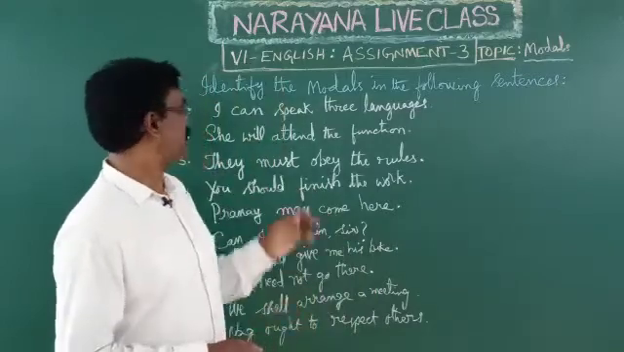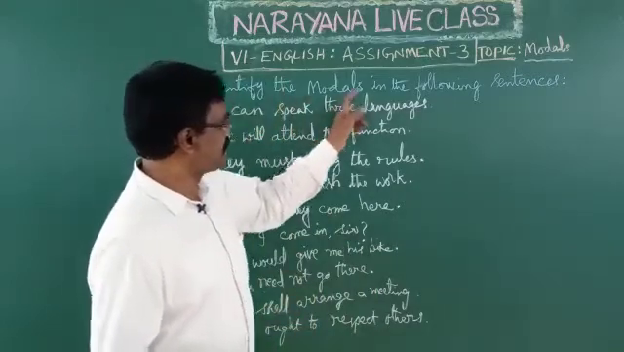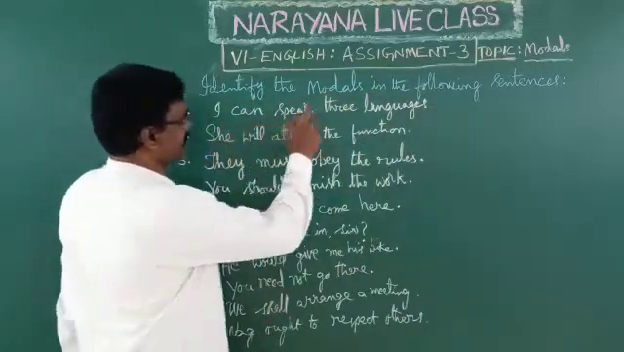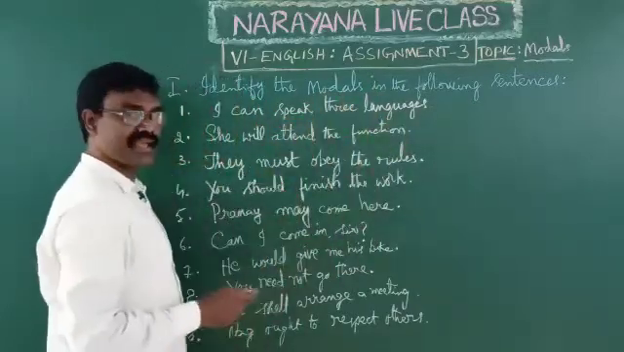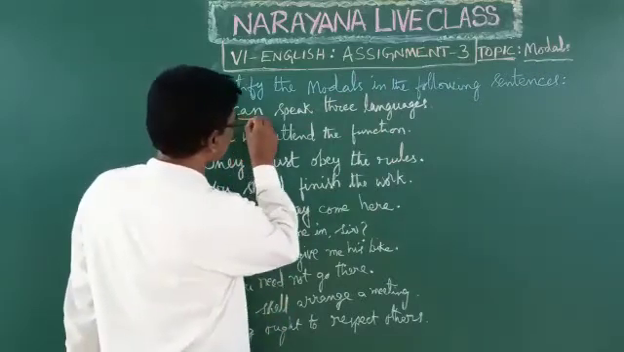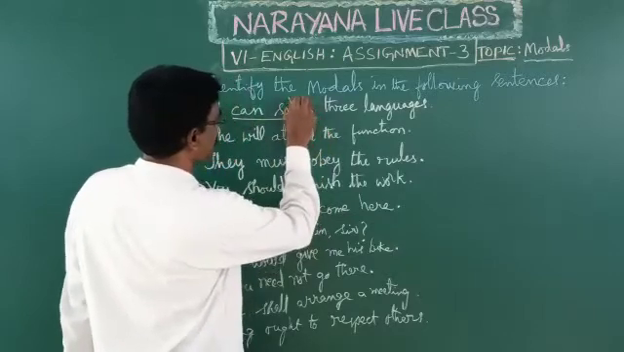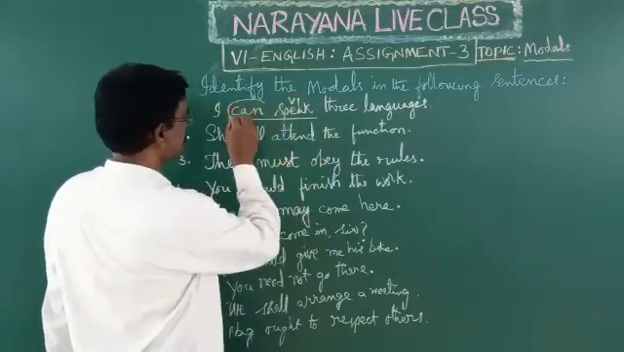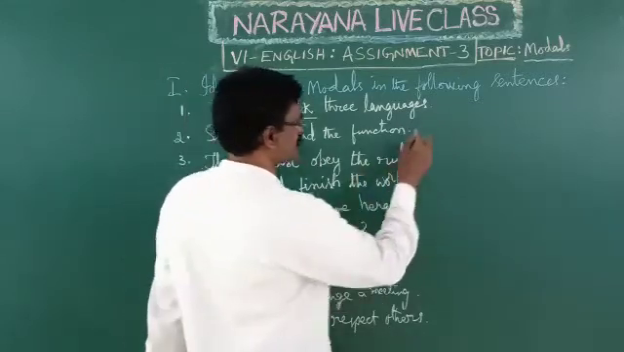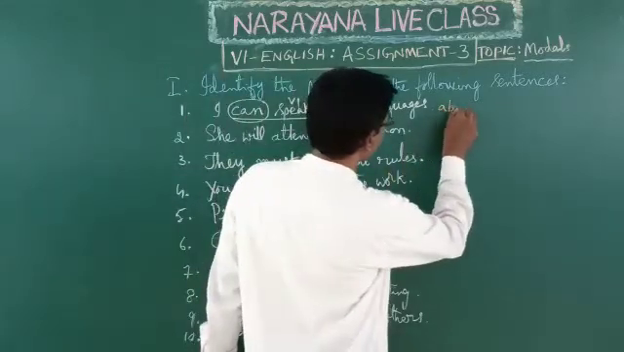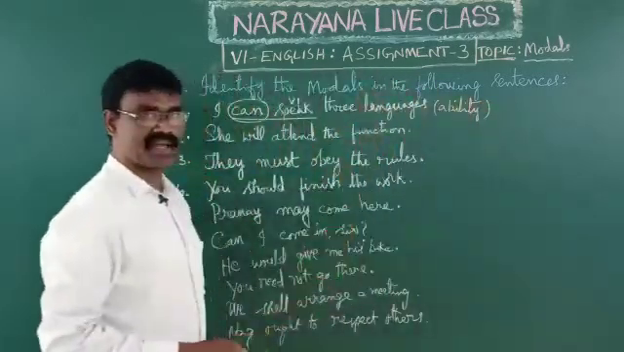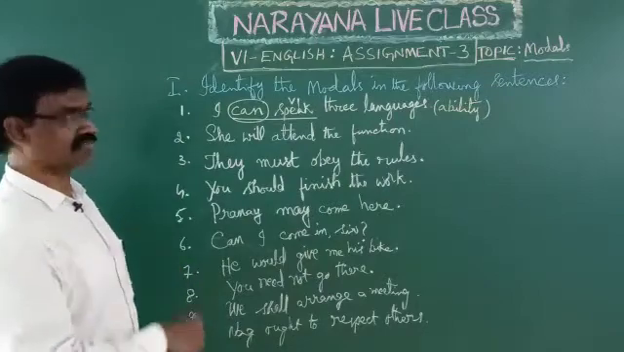Okay, see here. Identify the modals in the following sentences. I can speak 3 languages. So in this sentence, can speak. Here, speak is V1, the main verb, and this can is a modal auxiliary. In this sentence, can is used to express ability. Okay children, ability. I have the ability to speak 3 languages.